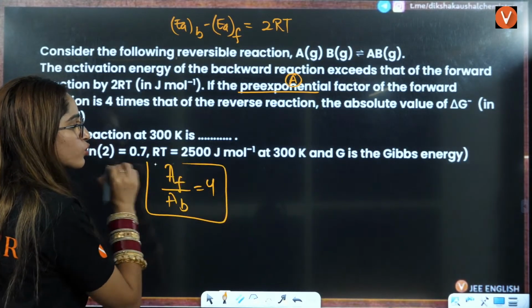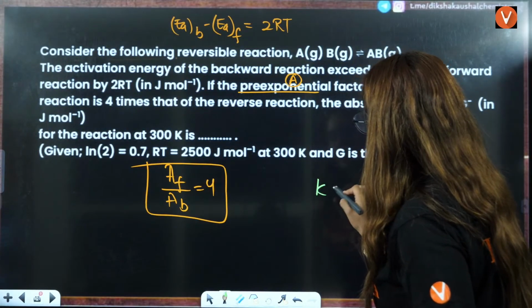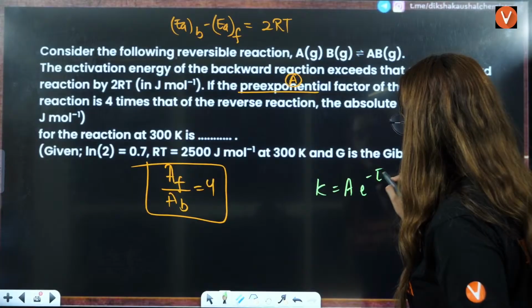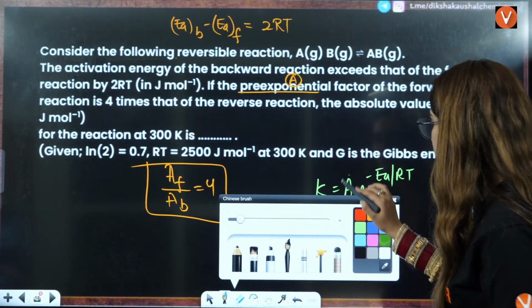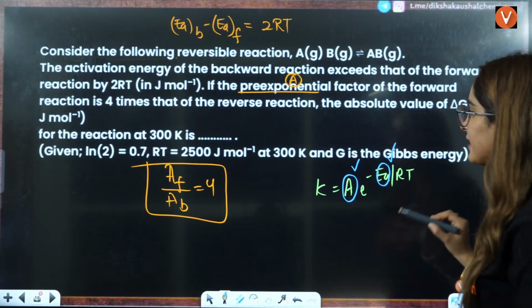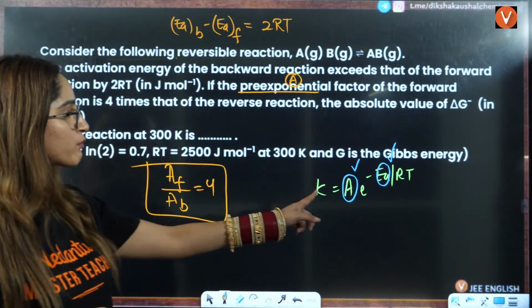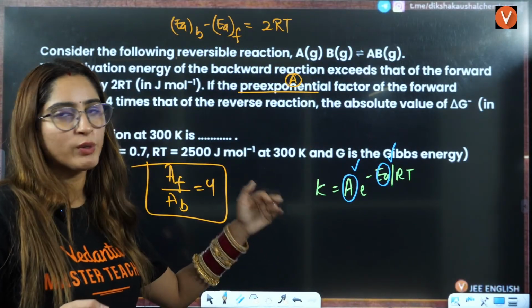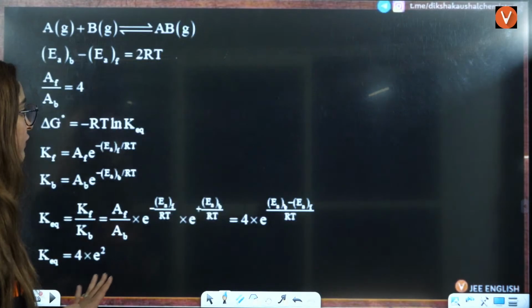So these two things are given to us. We know the formula K equals A e raised to minus EA by RT. They have given you this and they are asking you delta G. If you are able to calculate the value of K, you can easily calculate the value of delta G also. So from that we will answer this.